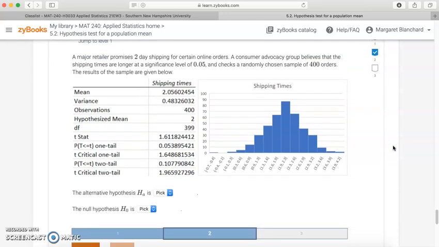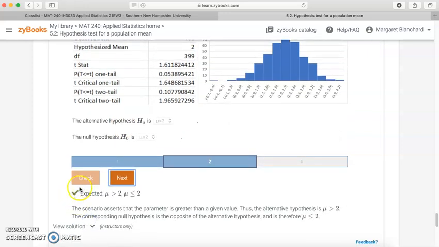So what we're saying, though, is that this retailer is claiming that they do 2-day shipping. What this consumer advocacy group is saying is that they think it's longer. So that means that our alternative hypothesis, HA or H1, you'll also see, is that the mean is greater than 2. It says right here, longer than that 2-day shipping. The null hypothesis then is that it's less than or equal to 2. It's whatever's not captured in the alternative hypothesis. This is greater than 2. This is less than or equal to 2. Let's go ahead and check that. Nice little green check mark.